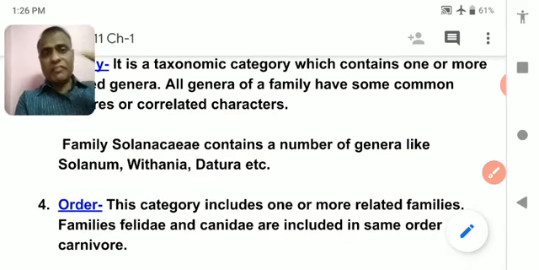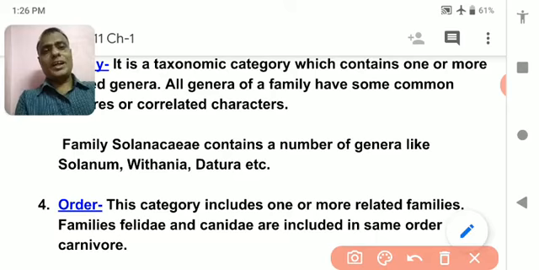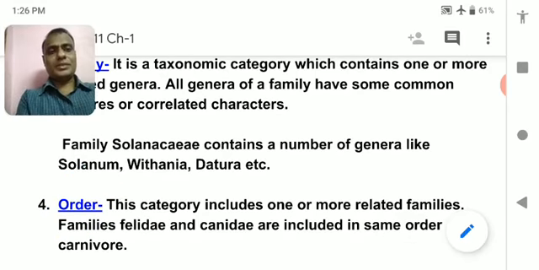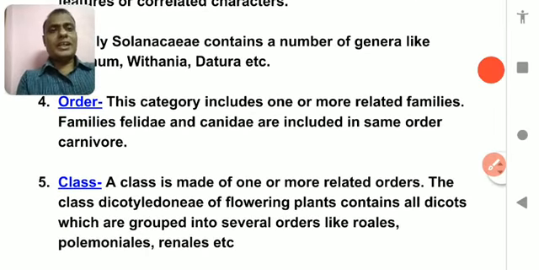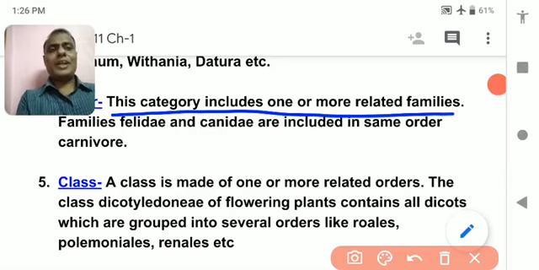Similarly, many families together constitute the order. Understood? So order is the higher category to the family. This category includes one or more related families. Like family Felidae, and Canidae is given for dog.